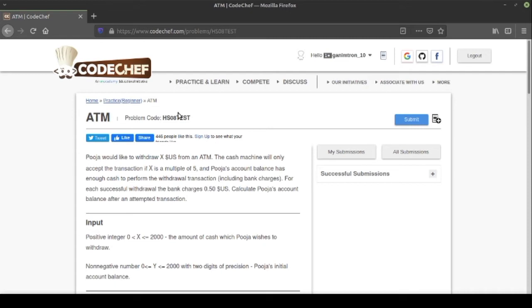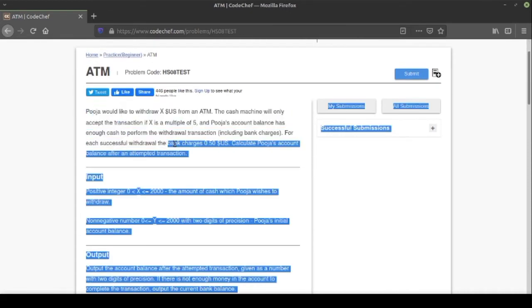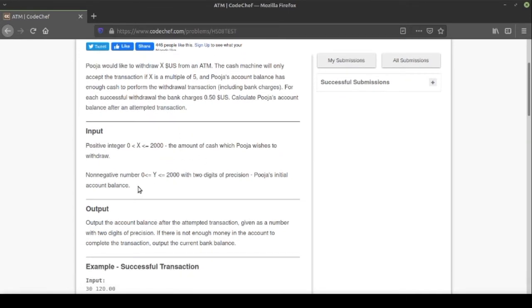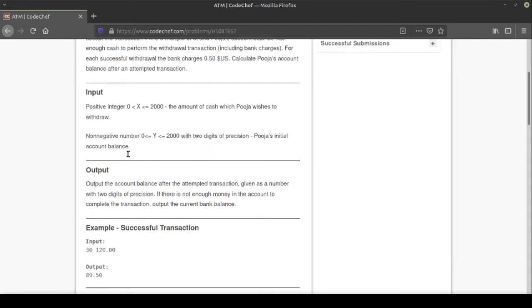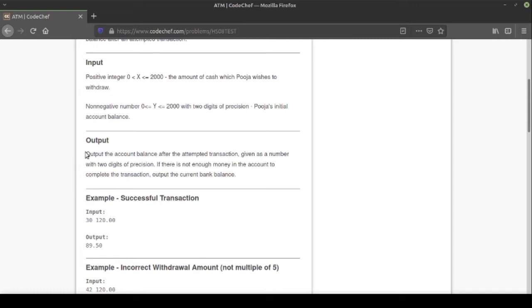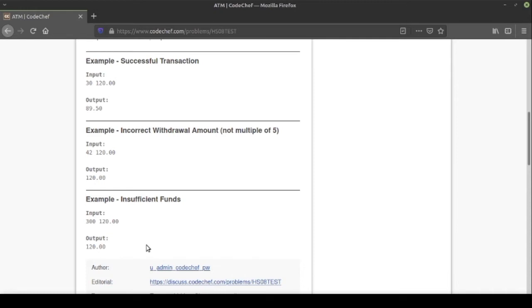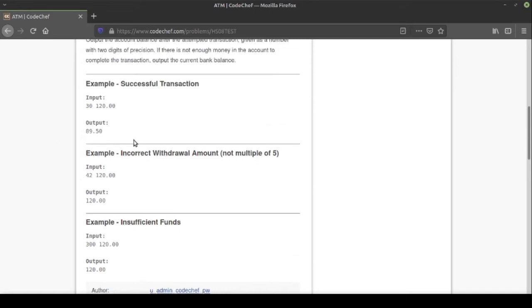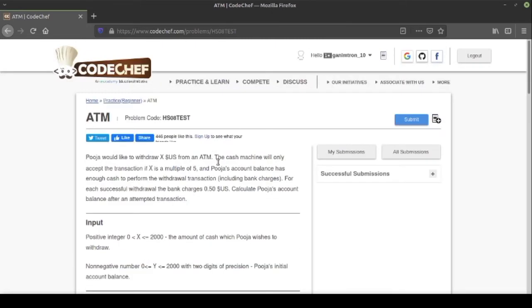Each programming question has some format. First of all, the question is given with some explanation of what we have to do in the program, and then the input section where you will be given information about the input and the ranges between which the input will lie, and then an output section where you will be explained what output should be given and how it should be given in the output console. Then you will be given some examples of test cases, showing for what inputs you will give what outputs, and in some questions you will also get some explanation about the examples.